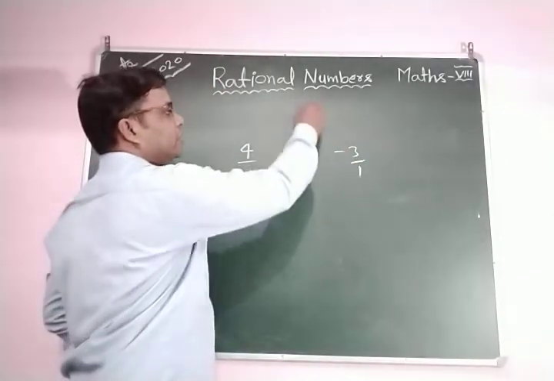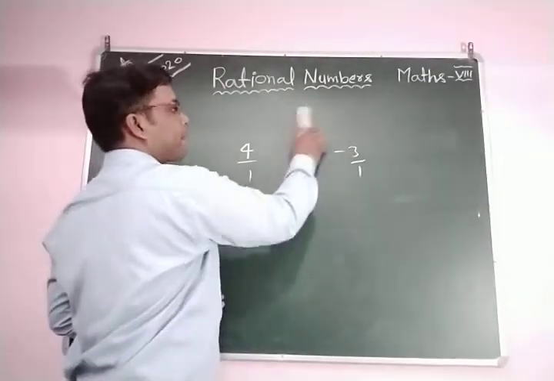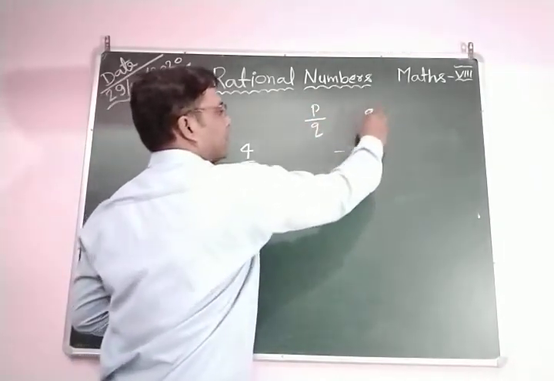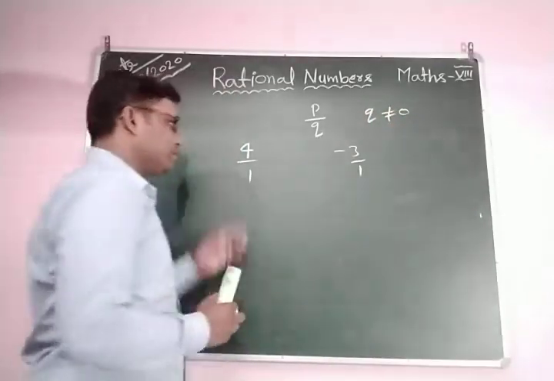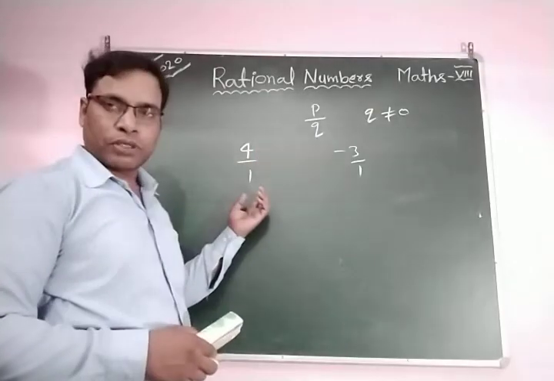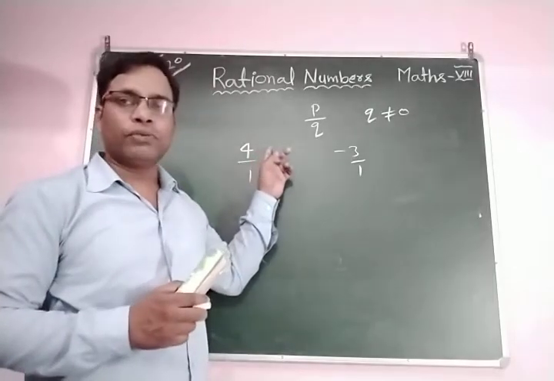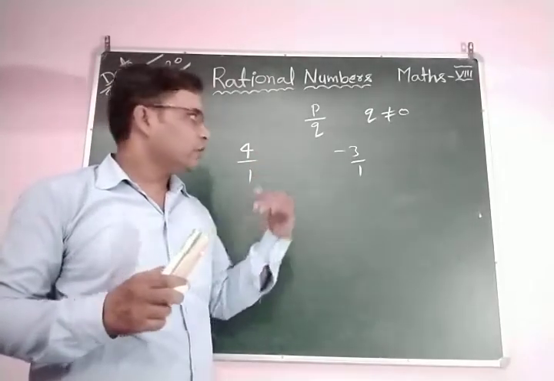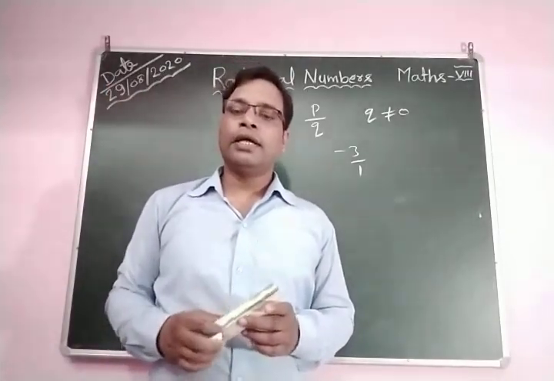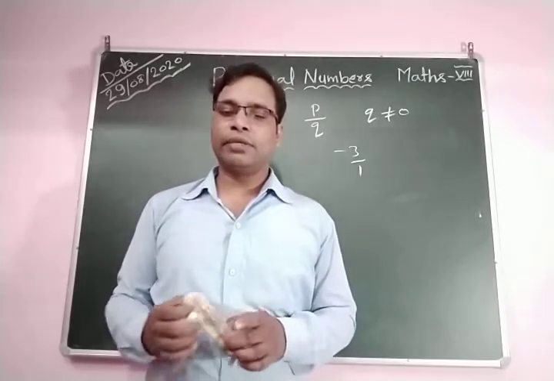It means you express it in the form of P by Q, where Q does not equal 0. So 4 as P by Q is 4 by 1, where P is equal to 4 and Q is equal to 1, and Q does not equal 0. So you can say every positive, negative and 0 integer, meaning every integer, is a rational number.